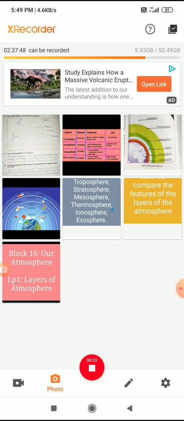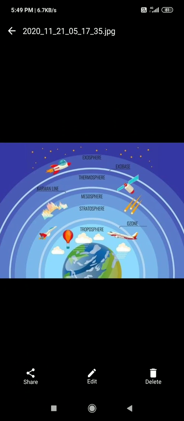So on what basis do you think the atmosphere is divided? I told you that these are just imaginary, it is not actually like this. So how we can identify how it is divided means, see, the temperature within the layer follows a pattern, right.